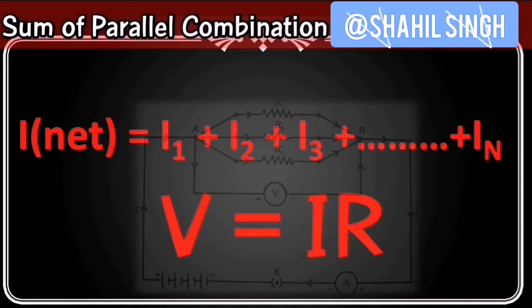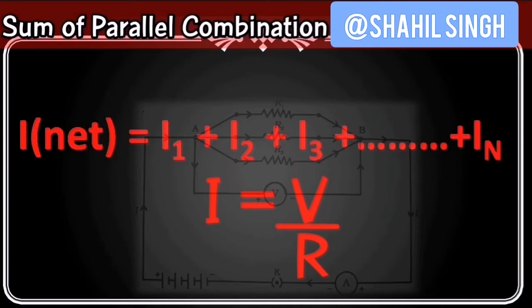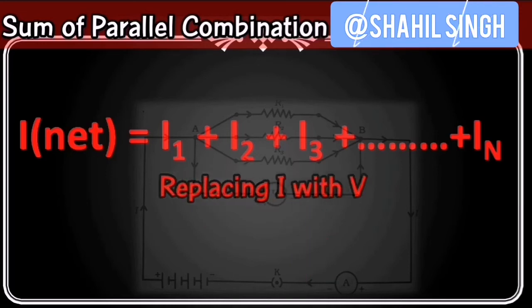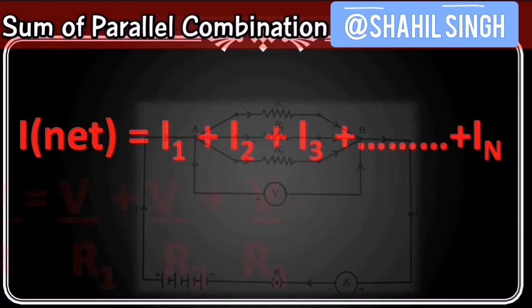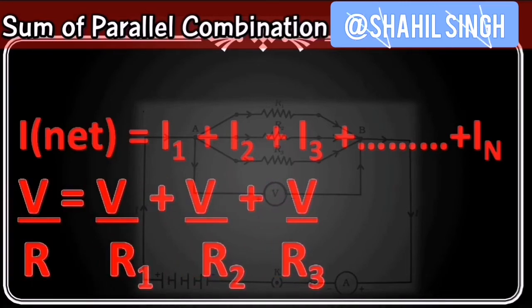And we know from Ohm's law that current is equal to V by R, by rearranging equations. We have done that a lot from class 7. So I is equal to V by R, and we will replace all the I in the equation by V by R. So V by R, which is equal to the potential divided by the total resistance, is equal to V by R1, which is the first resistor, plus V by R2 plus V by R3, and so on until we get V by Rn, which is the nth resistor.